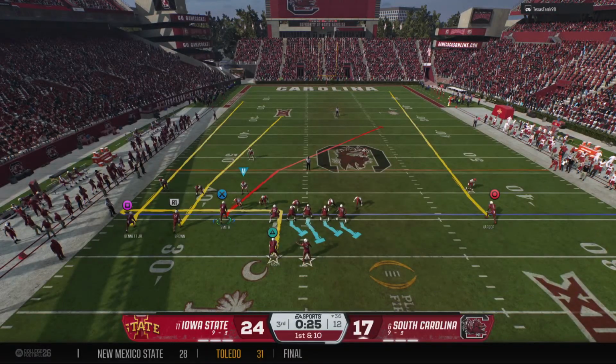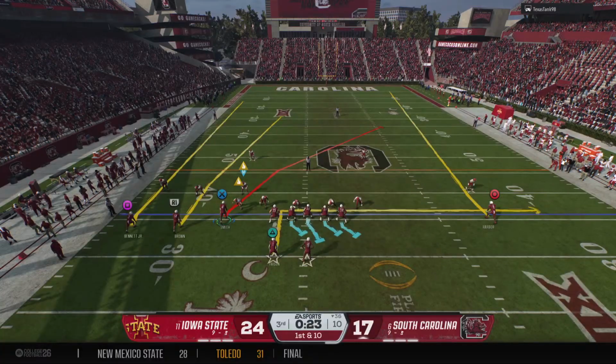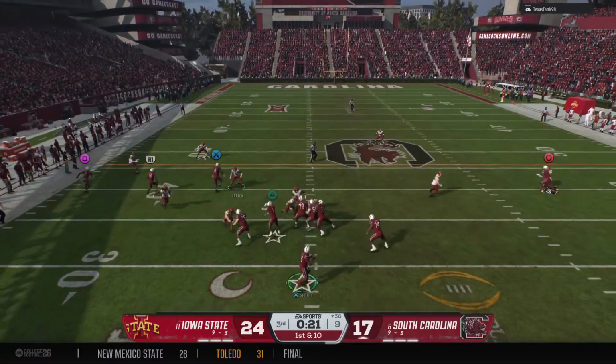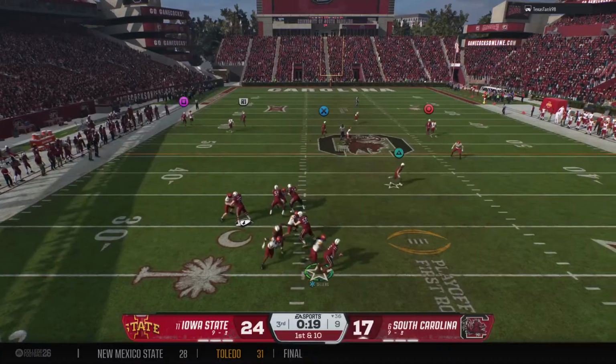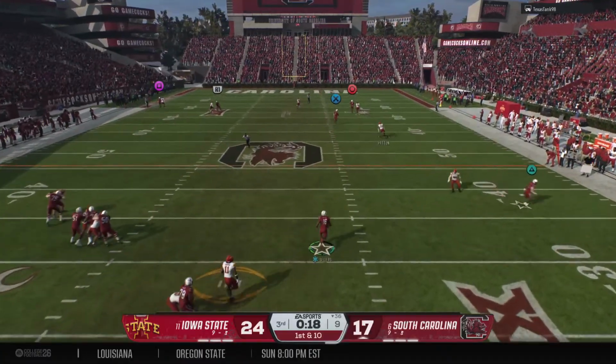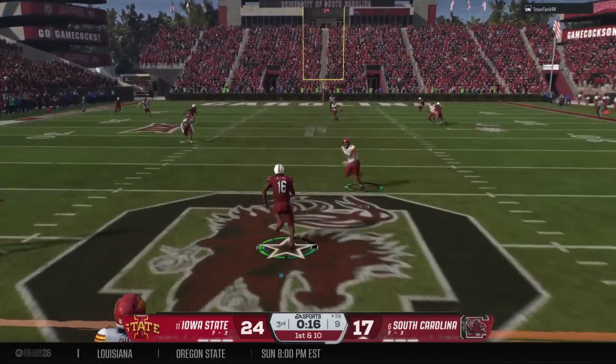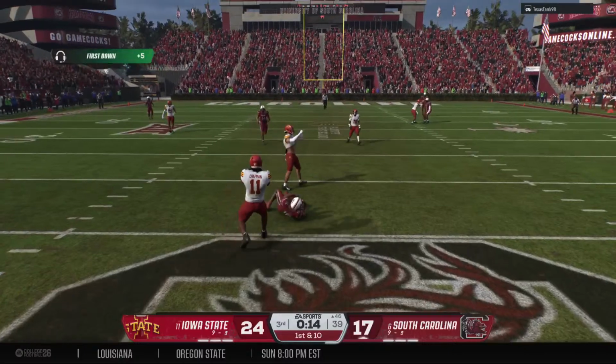Quarterback making adjustments now to what the defense is showing. On 1st and 10, they'll look to throw it. The pocket breaking down. He's going to take off. Has the first, still on the move.